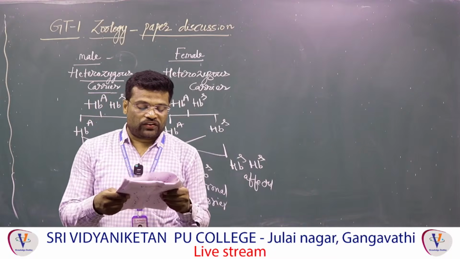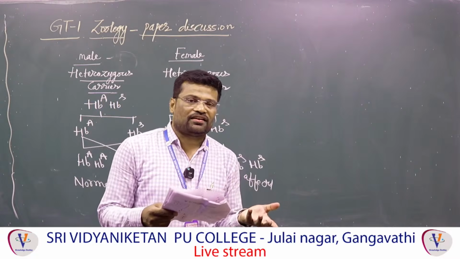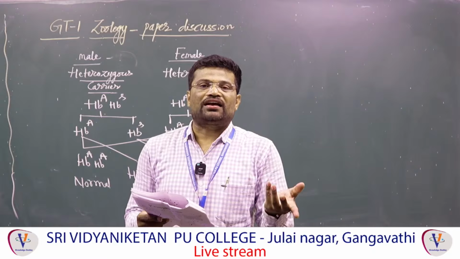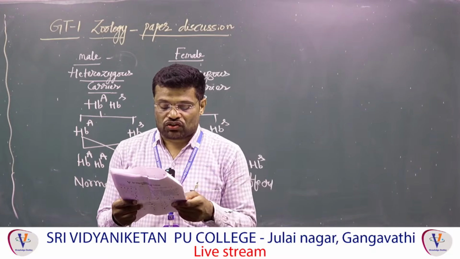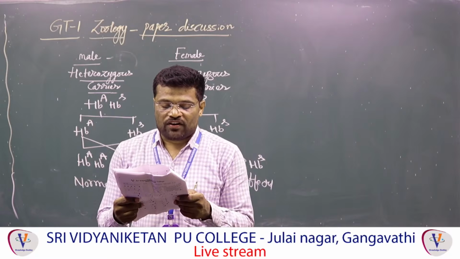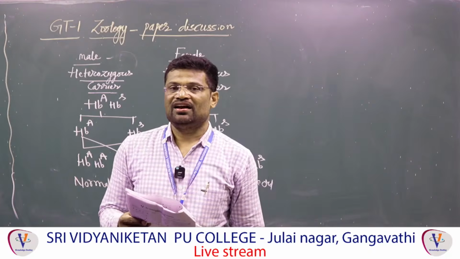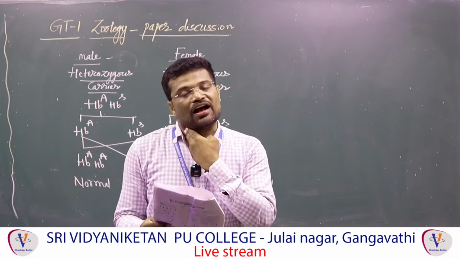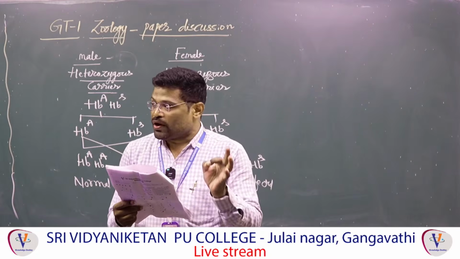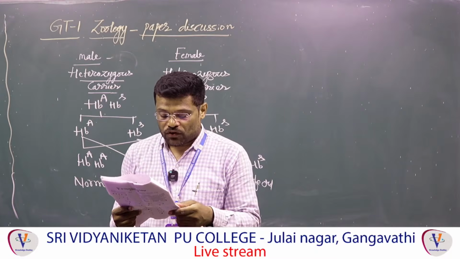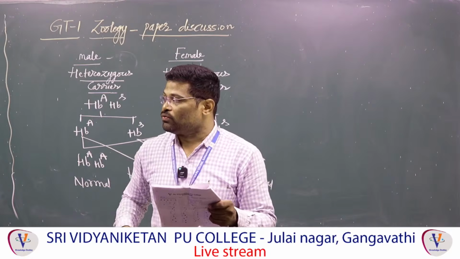Next, 150, assertion: Ketonuria is one of the symptoms of diabetes mellitus. Accurately correct. Glycosuria, ketonuria, both are the indicators for diabetes mellitus. Assertion is true. Reason: Deficiency of ADH or antidiuretic hormone causes diabetes mellitus. Wrong. Diabetes mellitus is caused by the deficiency of insulin, not ADH. Here assertion is true and reason is false. Answer is 4. And next one, question number 152.